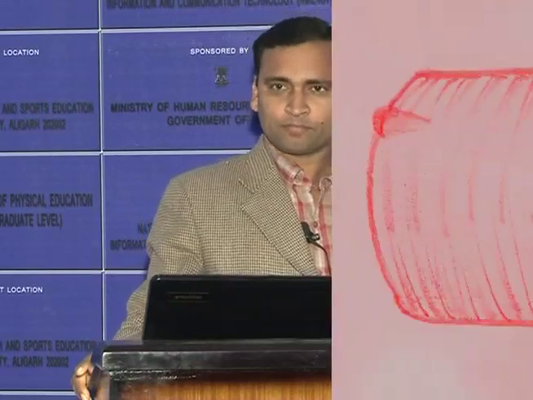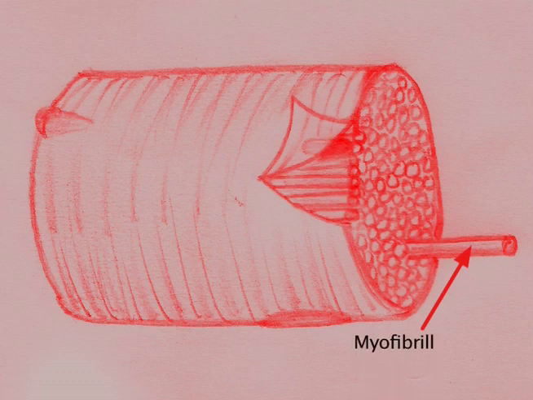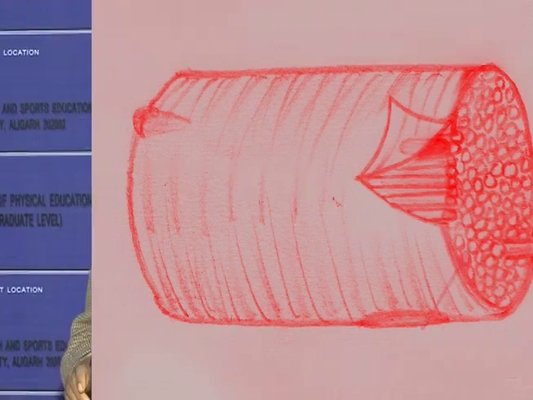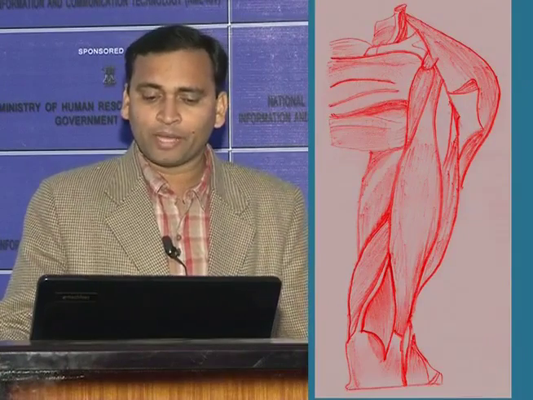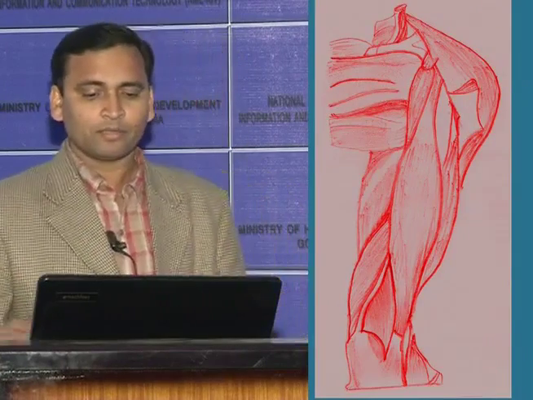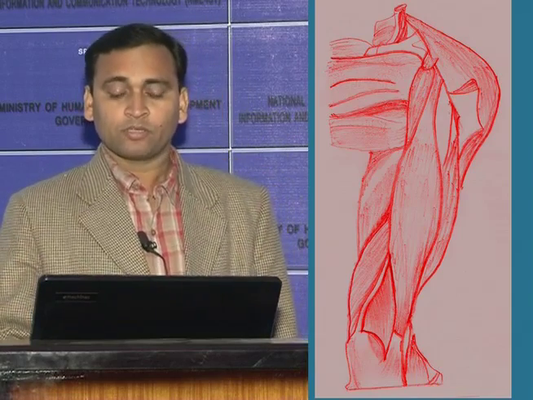Myofibrils are the main contractile unit, and by their proper arrangement they make different lines, and they are the basic functional unit of muscle contraction. Similarly, the I band is a light band bisected by the Z disc.